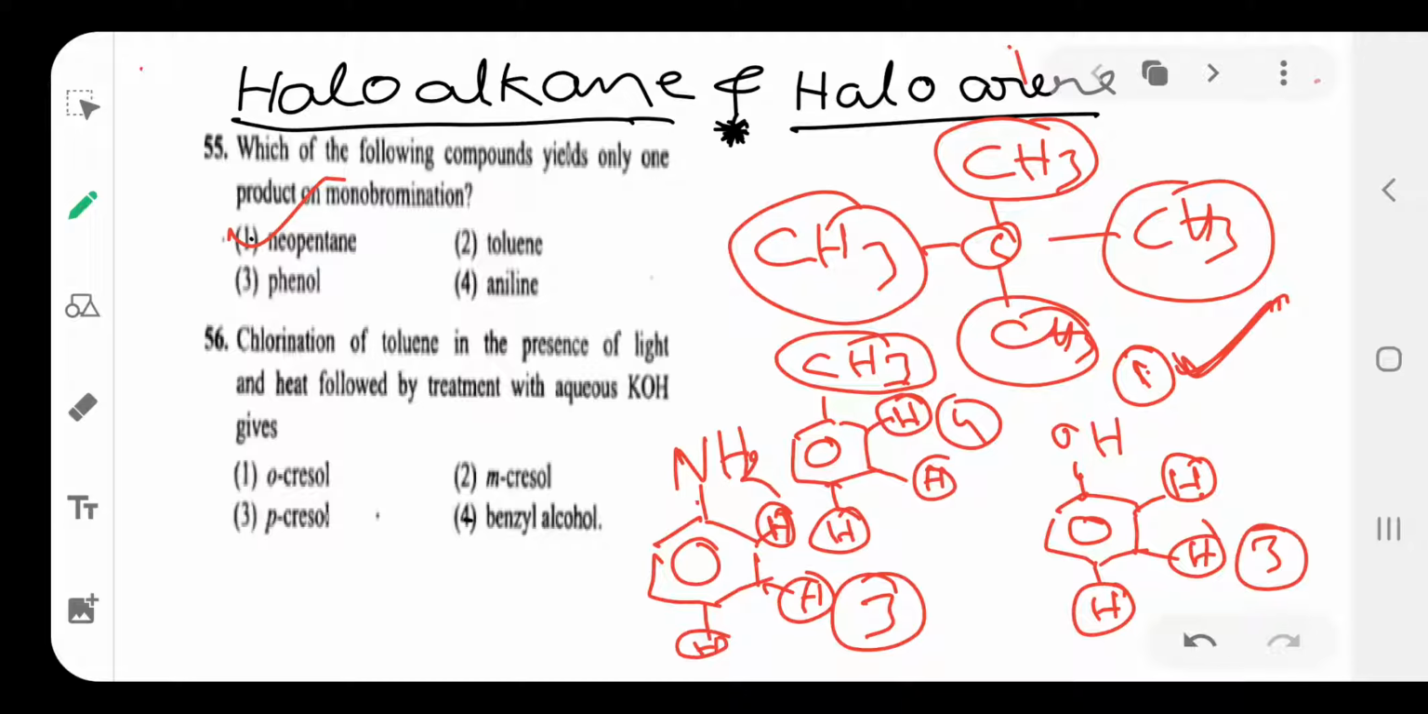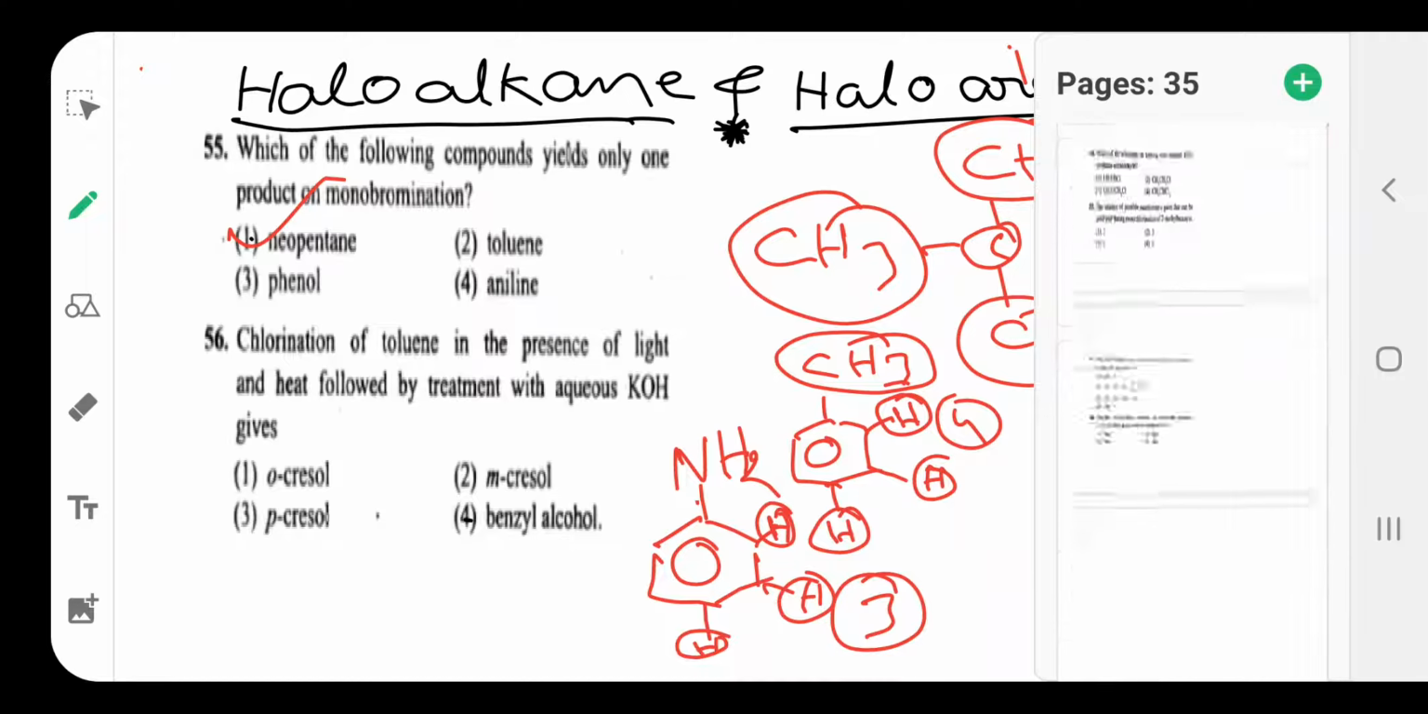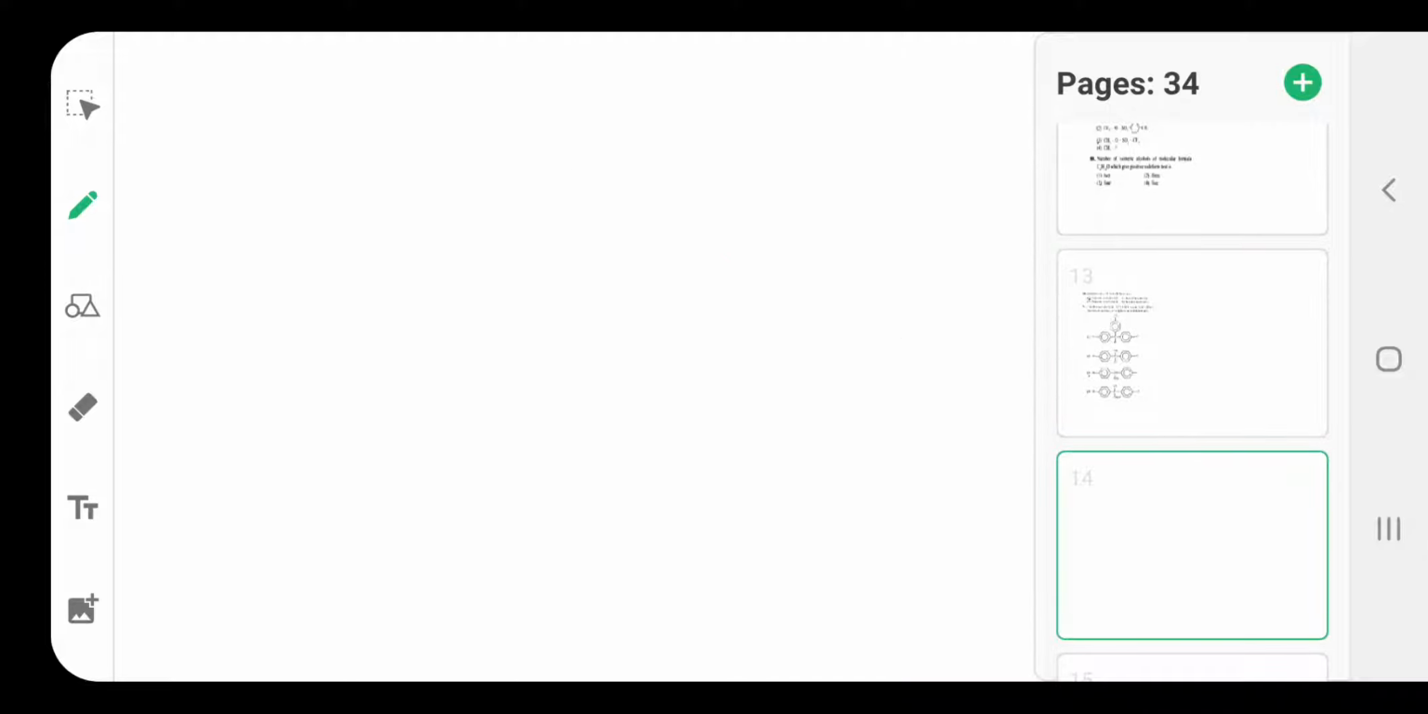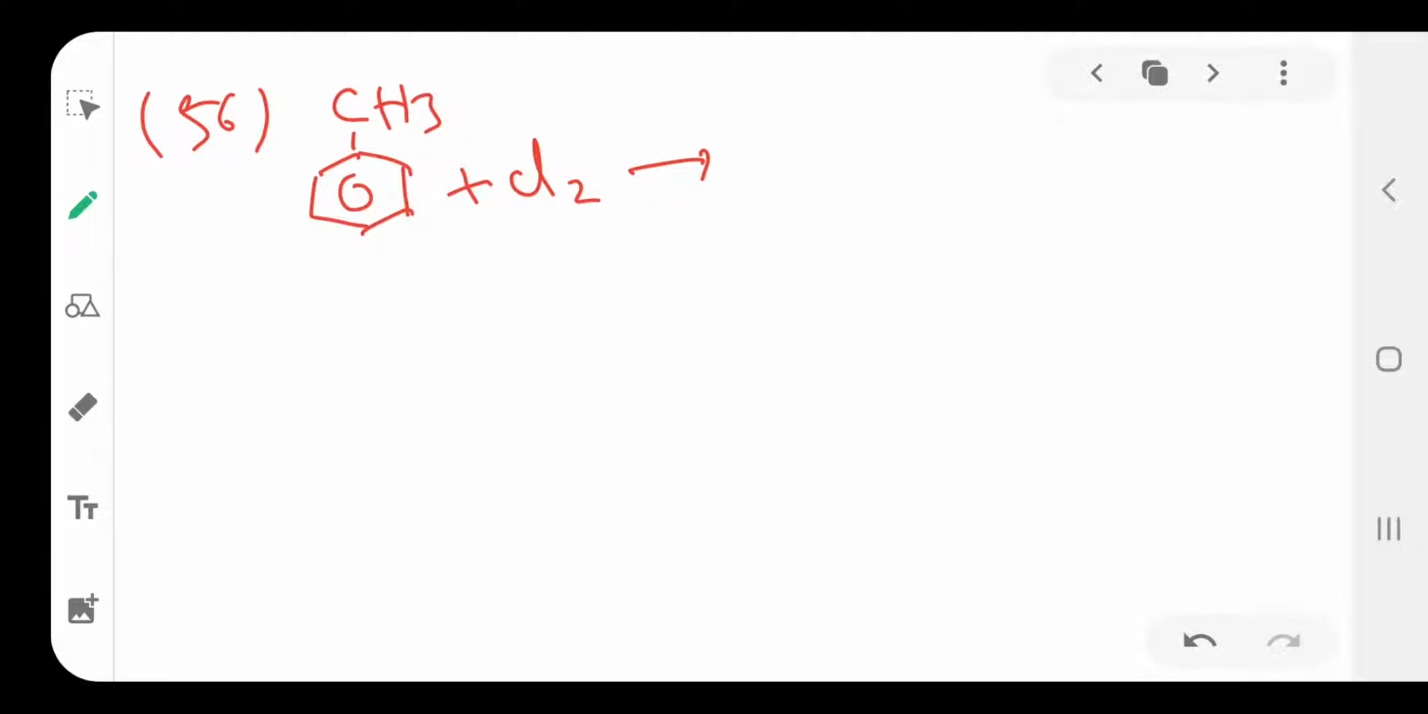Then next, question number 56. Chlorination of toluene in the presence of light, followed by treatment with aqueous KOH. What happens? Chlorination of toluene. That is the 56th question. Toluene reacts with chlorine. Chlorination of toluene in the presence of what is given?